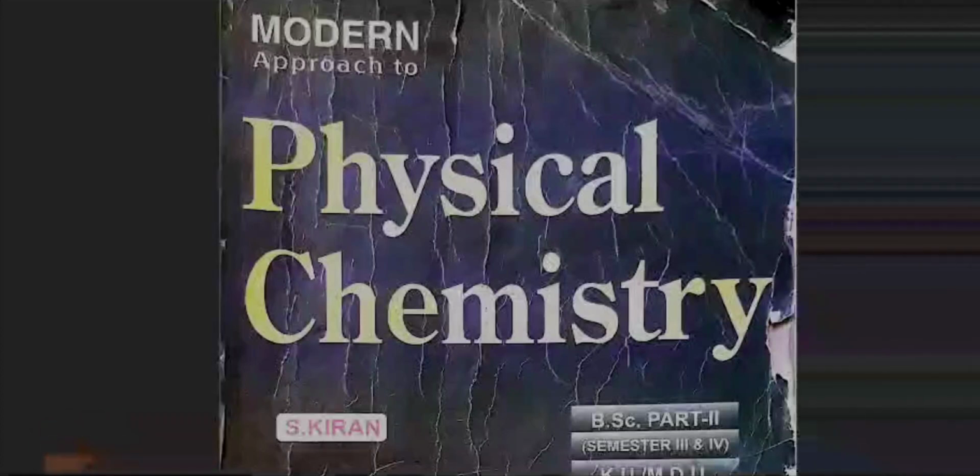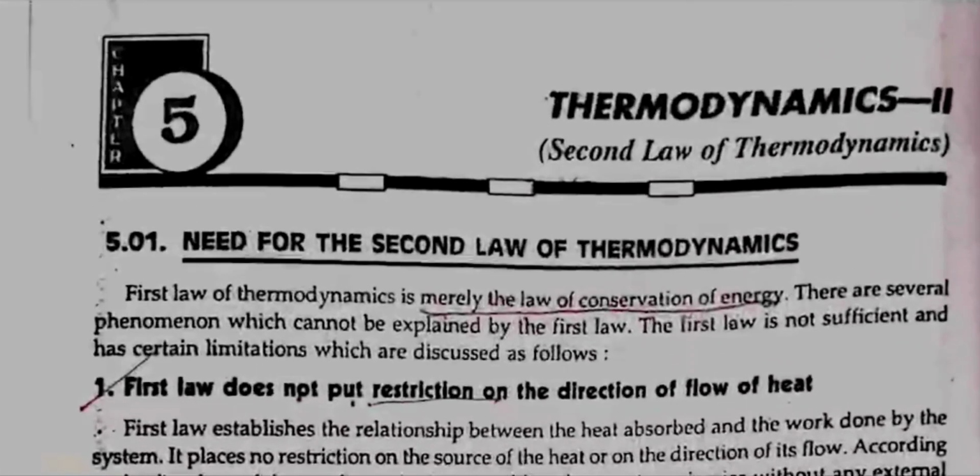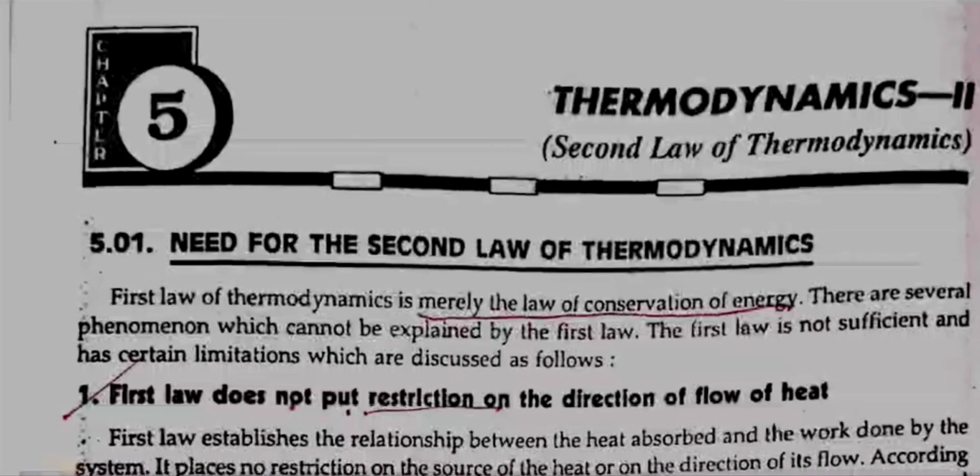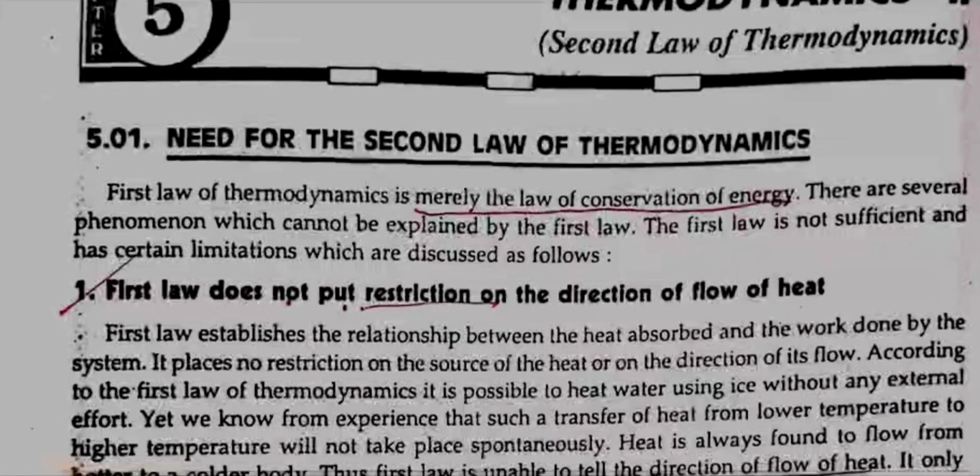Everyone, today I am going to read a chapter of physical chemistry from Modern's book by S.K. Kiran. The name of the chapter is Chapter 5 Thermodynamics Second, that is second law of thermodynamics. 5.01 Need for the second law of thermodynamics.